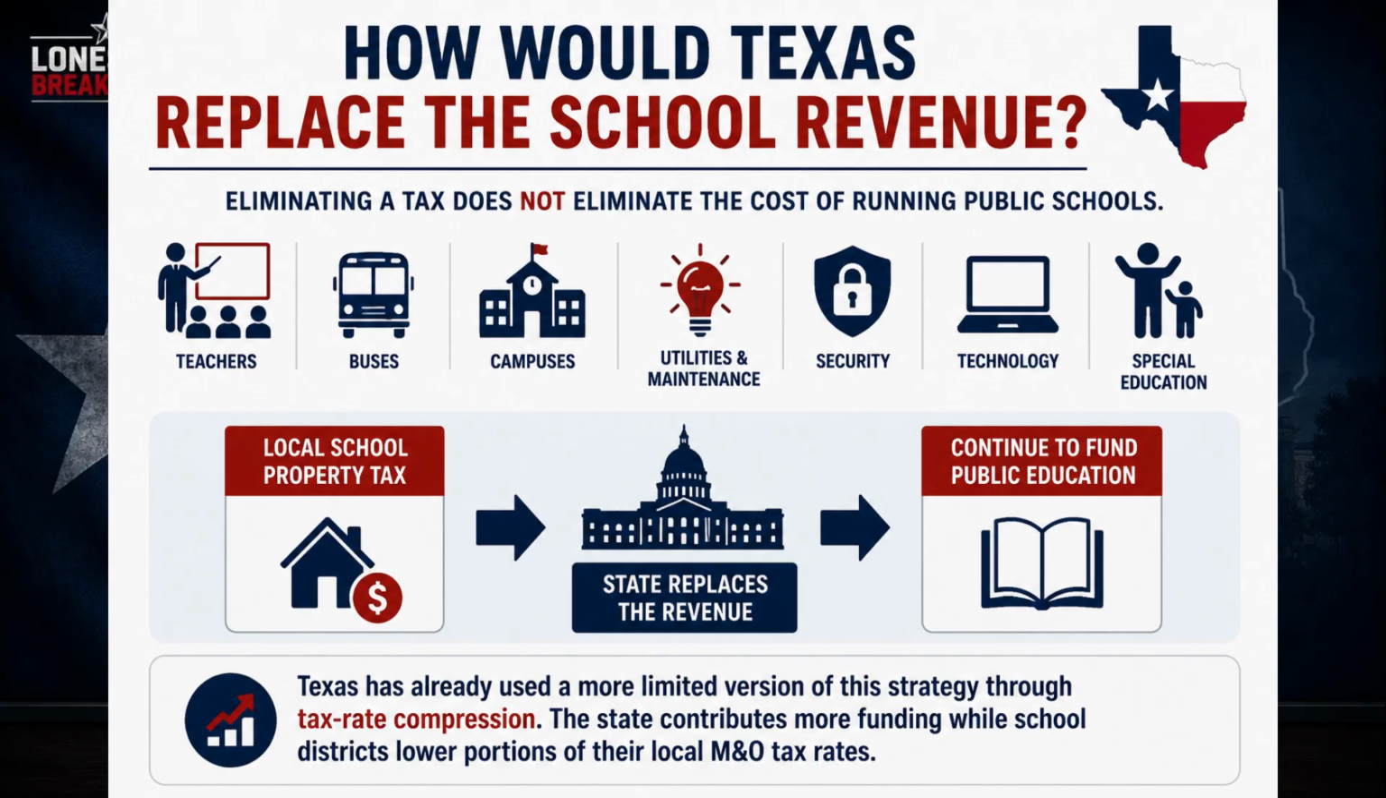Texas has already used a more limited version of that strategy through tax rate compression. The state contributes more funding while school districts lower portions of their local M&O tax rates. The state has also expanded school district homestead exemptions. The general exemption is now $140,000, with greater protection for qualifying elderly or disabled homeowners. But completely eliminating school taxes for homeowners would create a much larger and permanent state obligation.